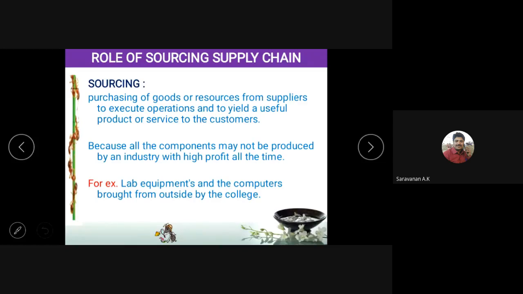But we are not fabricating any computer by ourselves. Even though there are 700 engineers, we are not assembling the computer ourselves. We are purchasing it from outside. So this is what we call sourcing. Even though we are capable of doing the same, we can get the spares and assemble it, it is possible for us, but we are not doing it and we are purchasing. So the operation of getting the required product to execute this operation is what we call sourcing.